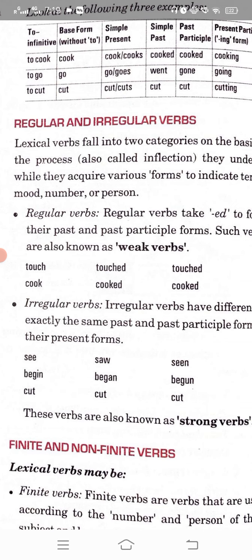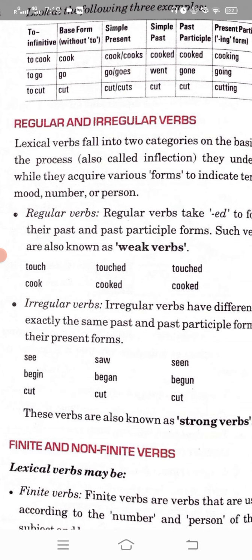First, listen to the example: touch, touched, and touched. Here, as the form changes, the word remains the same. But in irregular verbs, the verb gets changed when the form is changing. So here you can see see becomes saw and seen. You are not writing seed here.